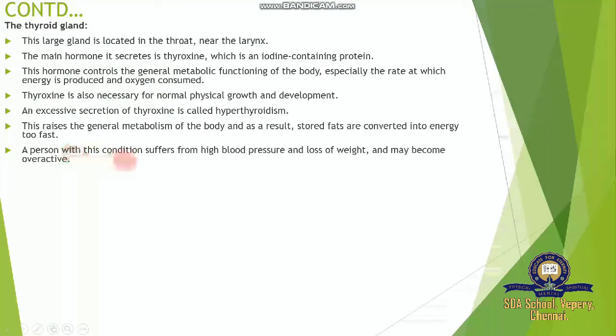A person with this condition suffers from high blood pressure and loss of weight and may become overactive. So with over secretion of thyroxine, hyperthyroidism, what happens? High blood pressure, loss of weight, and overactivity.